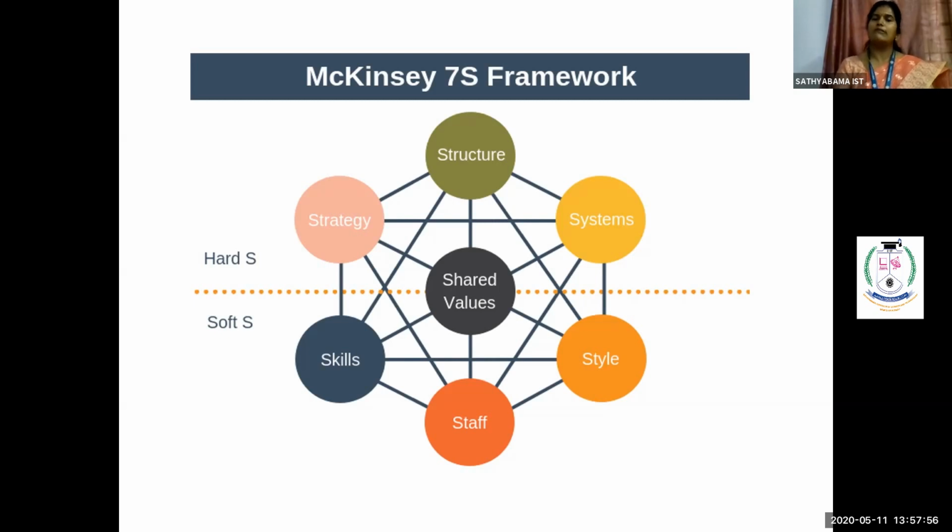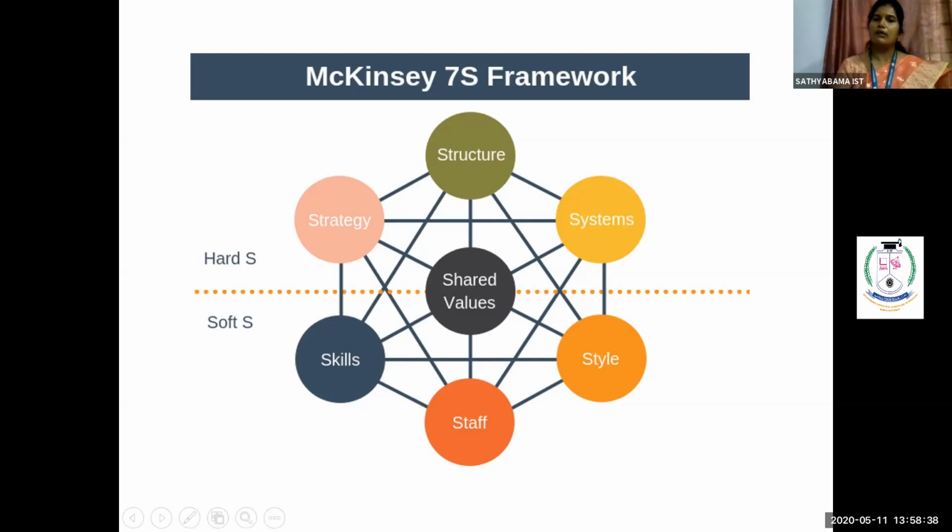Then next comes your staffing. Staff also differs from one organization to another organization. Here also we can't compare one set of people with another. One set of staffing will differ from another set of staffing. For example, as we have seen, there is a concept called the geographical way of structuring. What does it represent? In the northern part, southern part, western part, and eastern part, your number of people will differ. Your structure will remain the same, but your staff will differ from one region to another. So the second is called staffing.